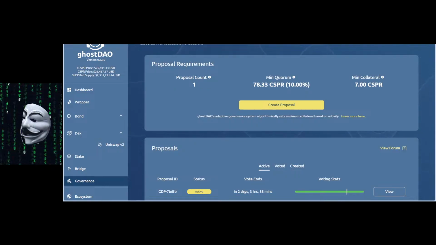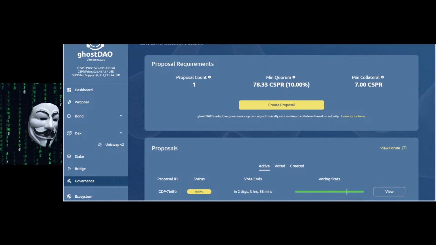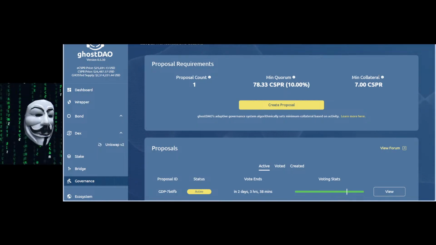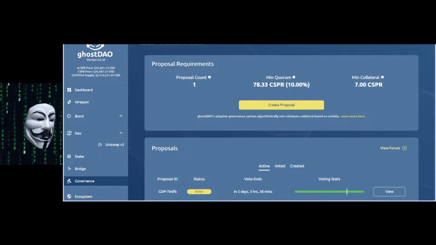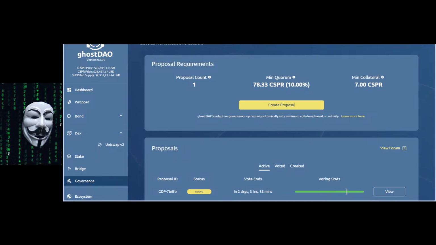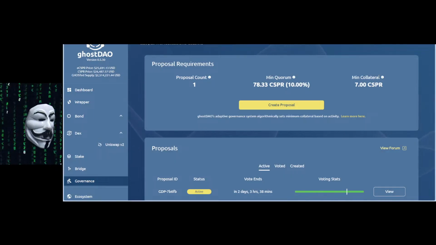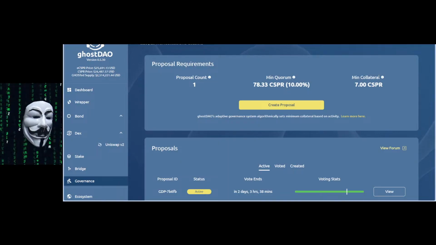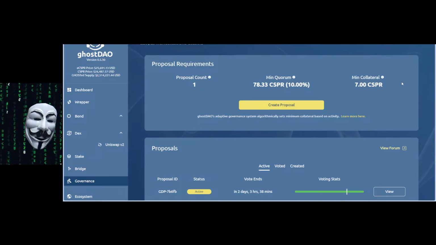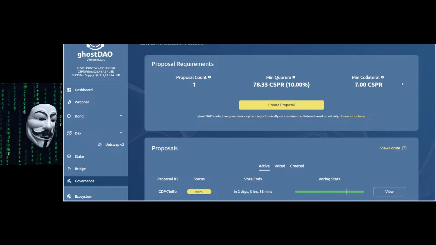Now, to give you parallels for other protocols such as Aave, Compound, etc., in order to make a proposal in other protocols, you will have to spend 0.25% of the entire supply, which is millions of tokens, literally millions, not even hundreds of thousands, millions of tokens. Now, this one is 7 Casper. Anybody with $2,000 can come in, buy it.